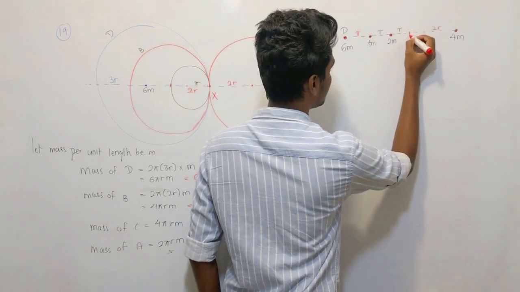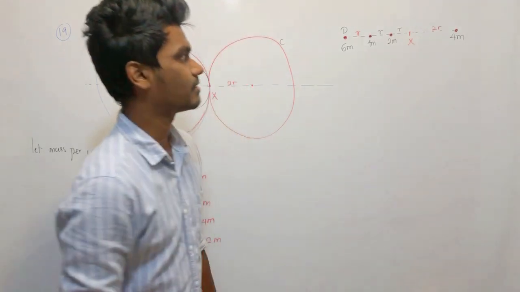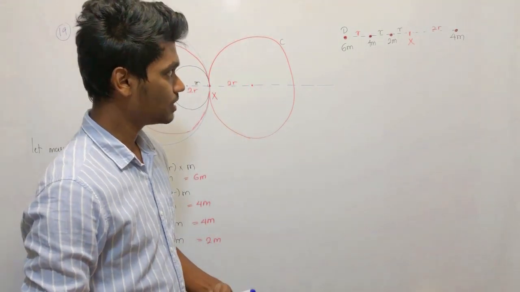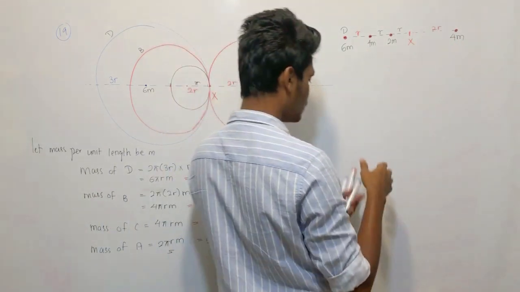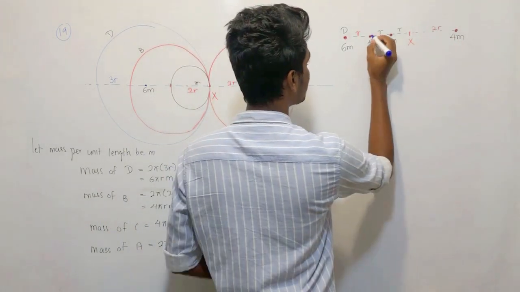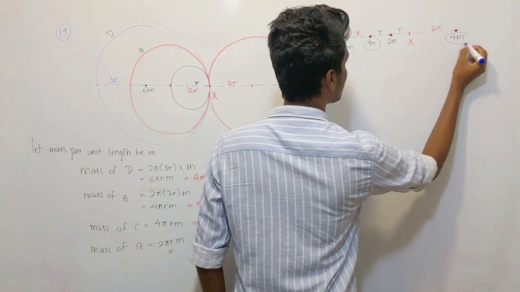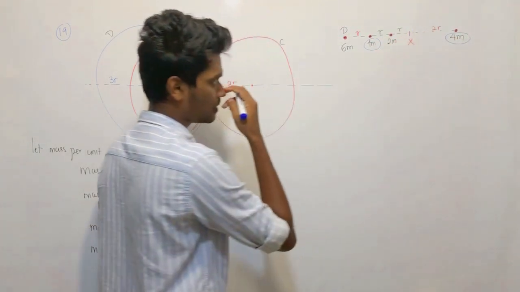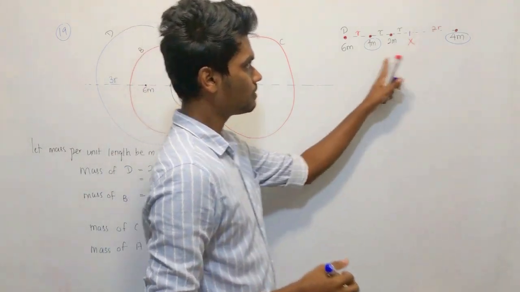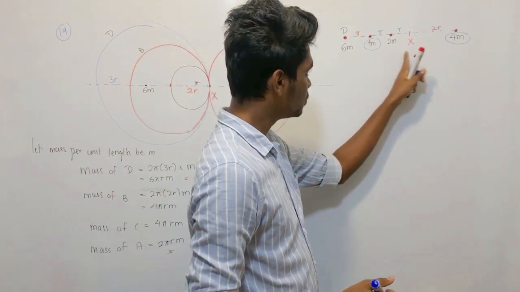You need to find the center of gravity from x. First of all, consider this 4m and 4m. What is the distance from x? 2r, 2r.